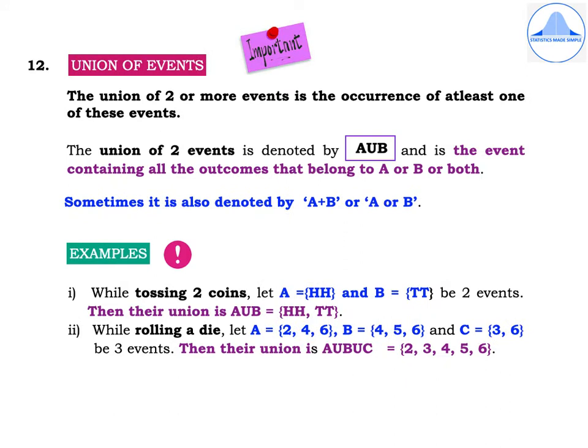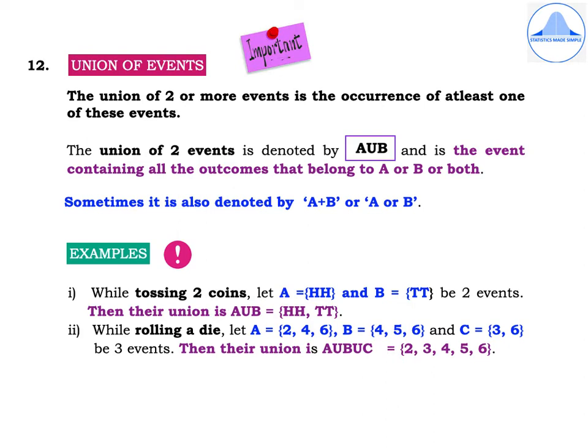Definition: union of events. Even this definition is an important one. The union of two or more events is the occurrence of at least one of these events, and the union of two events is denoted by A union B and is the event containing all the outcomes that belong to A or B or both. Sometimes it is denoted by A plus B or A or B.